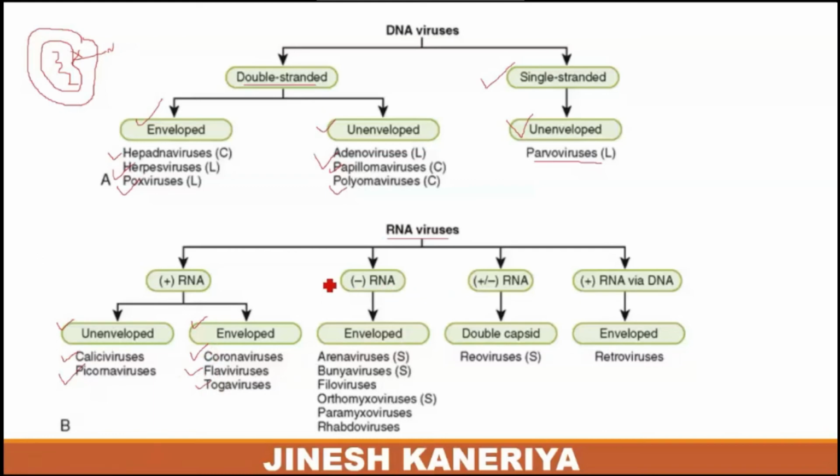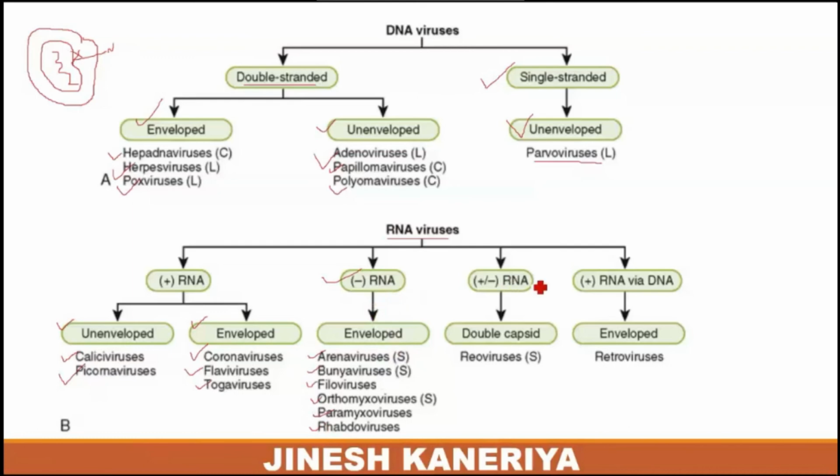Next one is the negative sense RNA viruses. So negative sense RNA viruses are basically in the form of enveloped viruses. So the enveloped form is only available in the negative sense RNA. These are examples of the arenaviruses, bunyaviruses, filoviruses, orthomyxoviruses, paramyxoviruses or rhabdoviruses. So these are the examples of the enveloped viruses with a negative strand RNA genome.